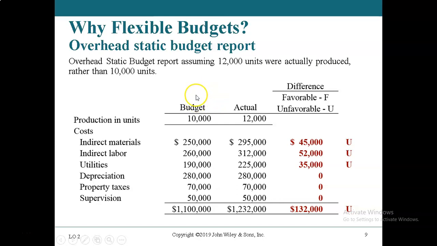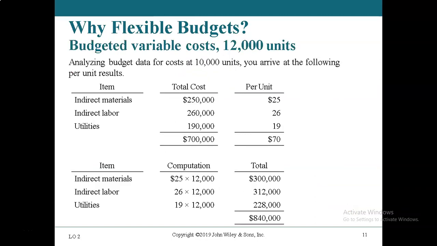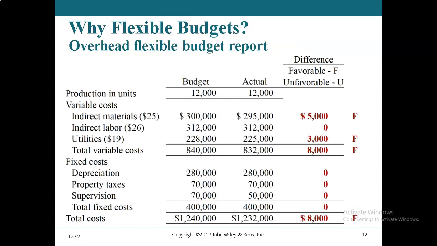If we update the budget and create a new updated budget, that's called a flexible budget. The first budget that you see here is called a static budget. So we can take this static budget and update it. We're going to do a little bit of math here and figure out how much the cost was per unit, and then update it for 12,000 units. This is how much we expect the costs to be for 12,000 units.